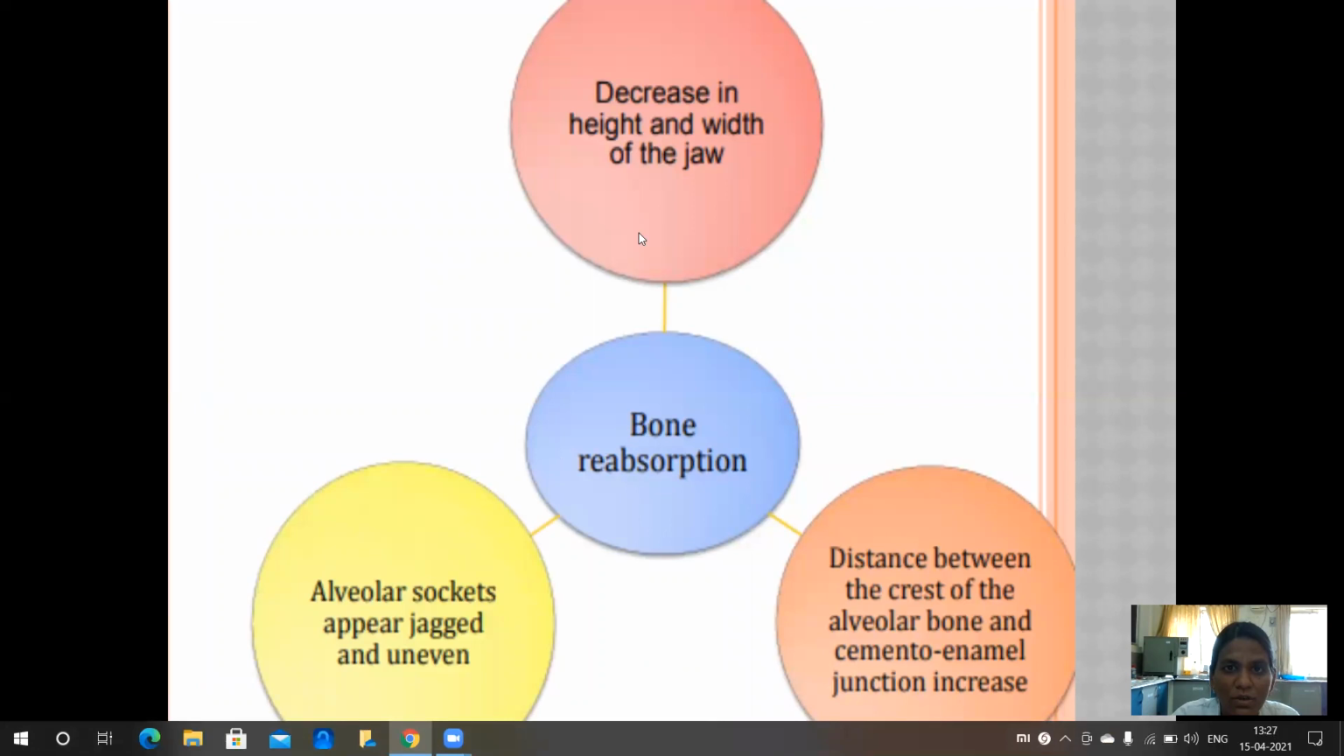Next one, bone resorption results in decrease in height and width of the jaw. Next one is the distance between the crest of the alveolar bone and the cemento-enamel junction is increased. The alveolar sockets appear jagged and uneven.